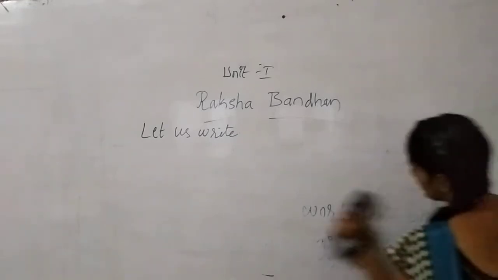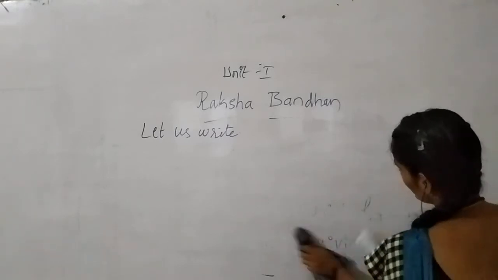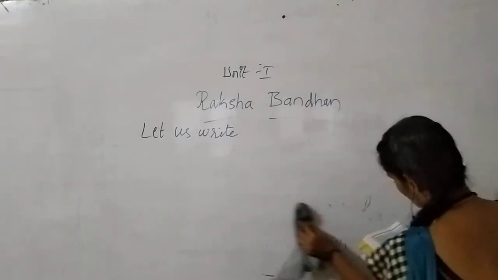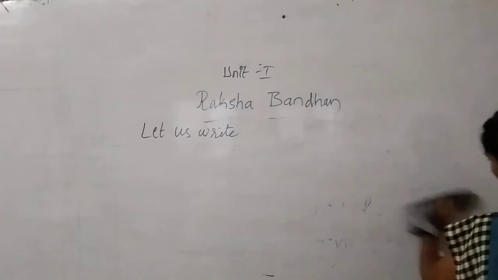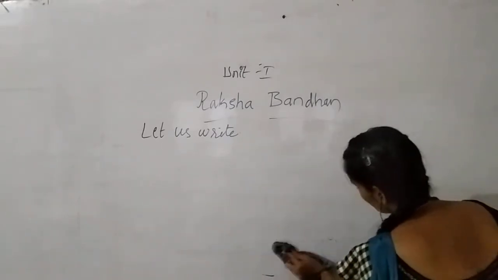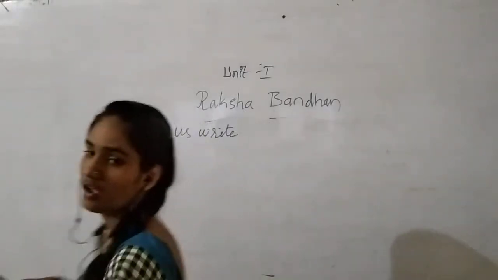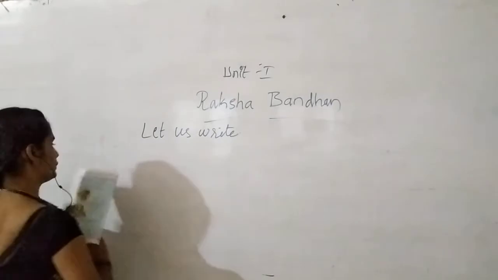Yes. So let us write the sentences one by one. What is the first sentence? Already they have done it for us. Vijay is taking his sister to hospital. Taking here, which kind of word is it? Yes, it is an action word.